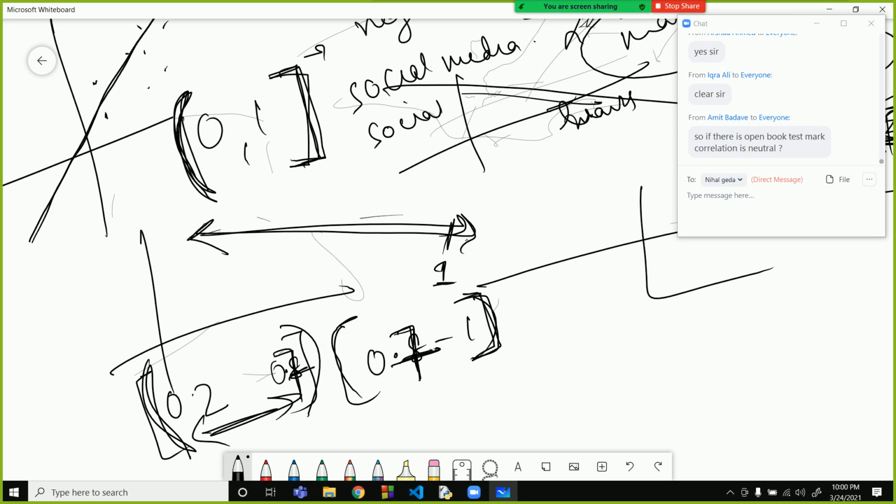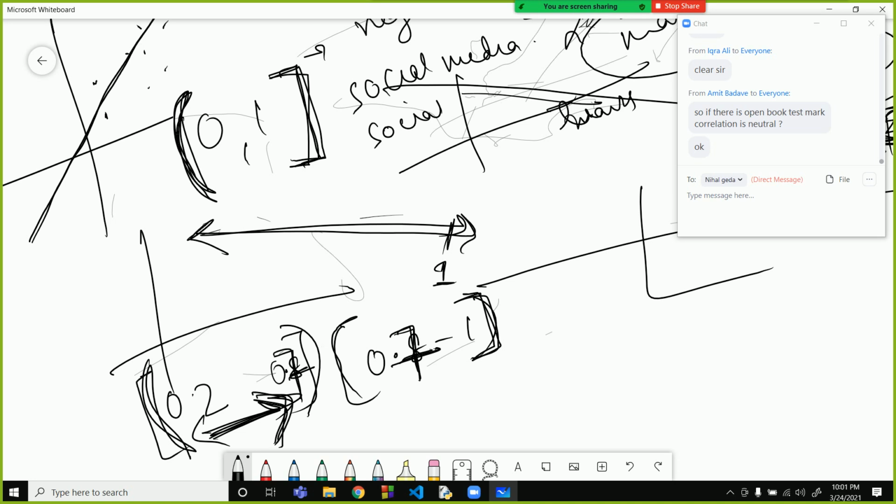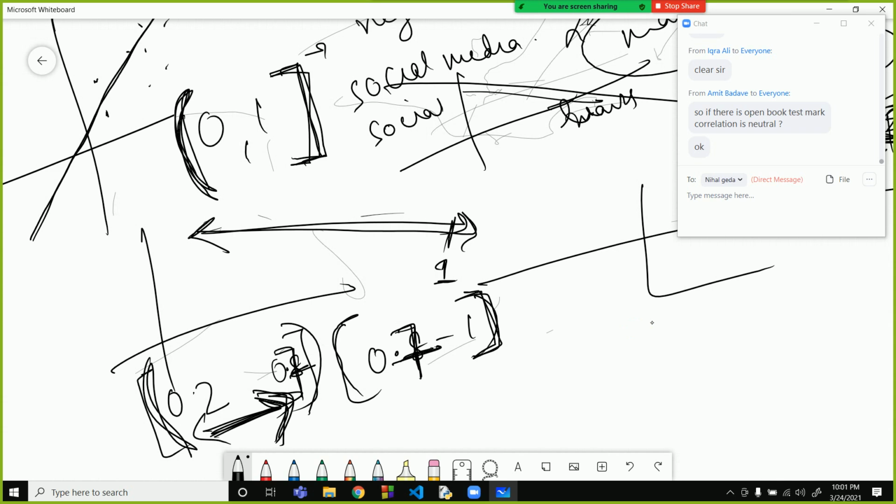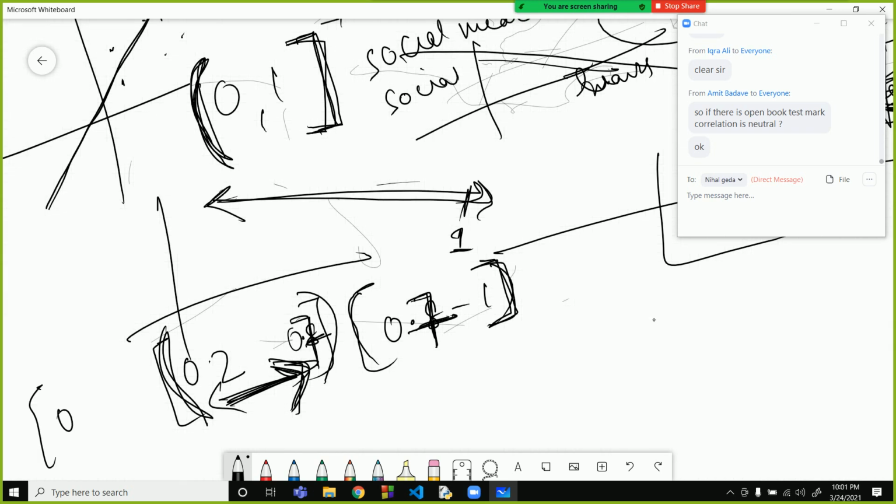You can say that one of them was saying open book test mark correlation is neutral. That will depend upon the data set, because in an open book test also, if you do not know where your answer is, you will not find it. Okay, so for 0.2 to 0.7, that means not a very strong relationship but a mild relationship. And 0.0 to 0.2 will mean that it is a very mild or negligible kind of positive relationship.